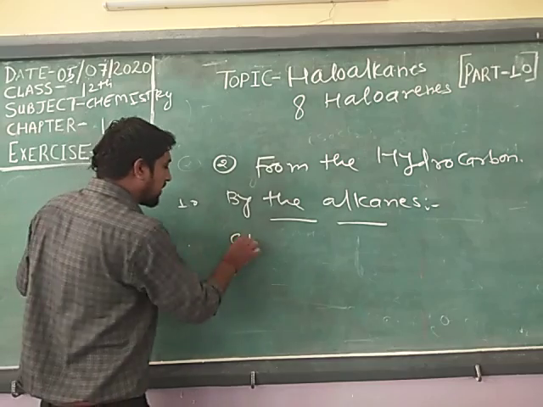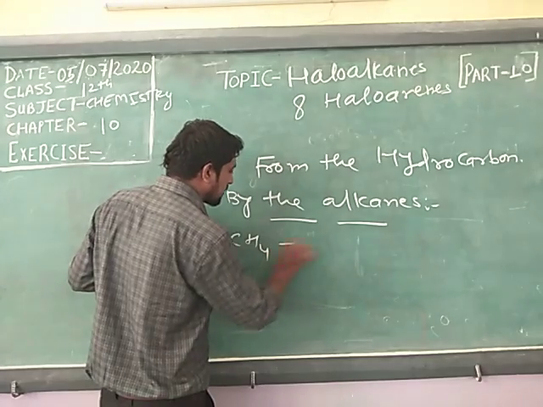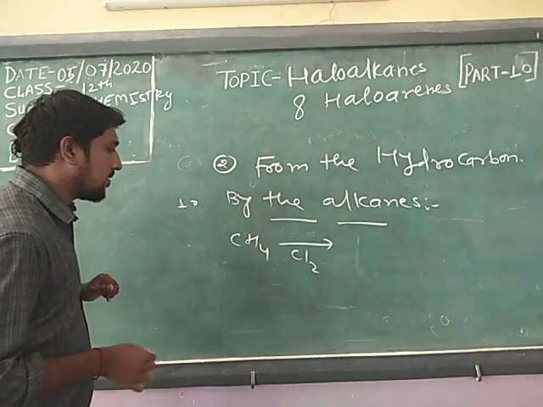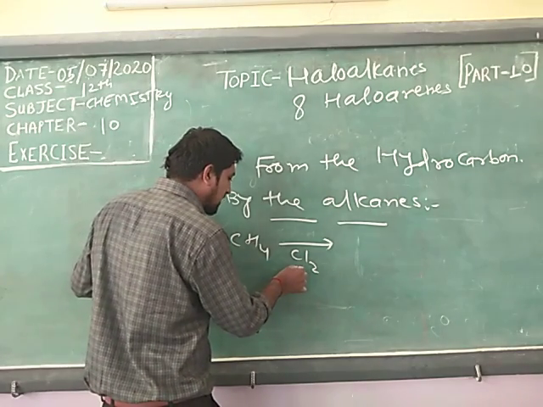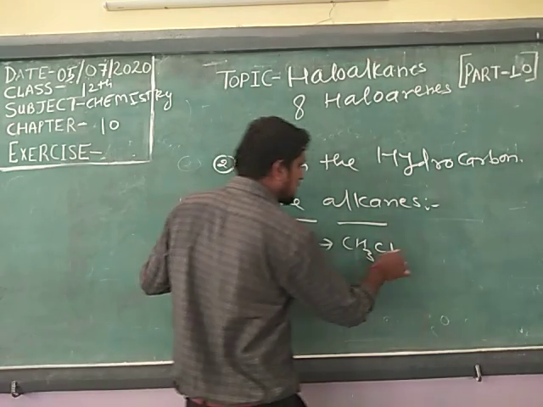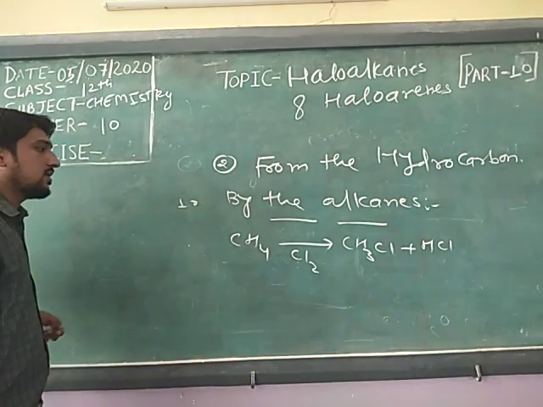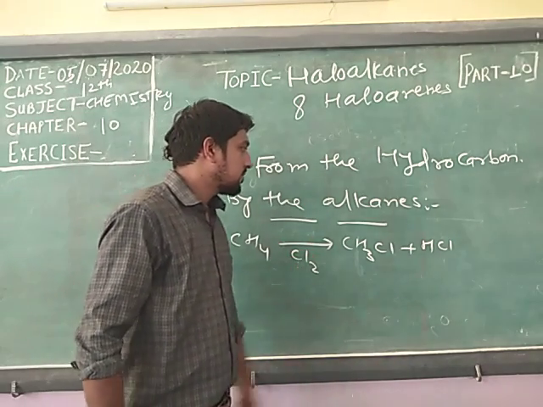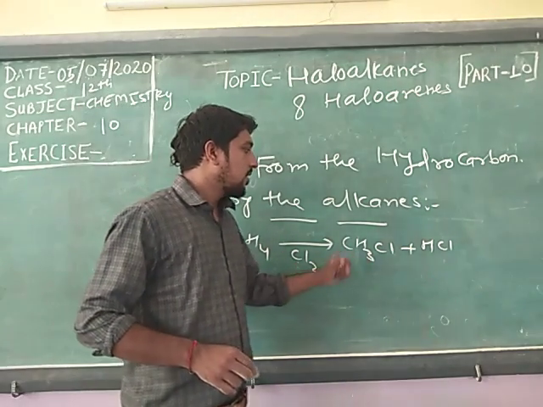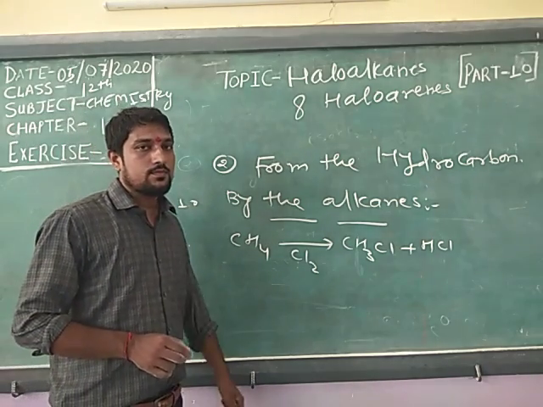Just like you see, this is methane. When one hydrogen of methane is substituted by one halogen, then CH3Cl will form and HCl also forms. Or you say that it is removed. So this is a substitution reaction, and haloalkane will form from the alkane group.